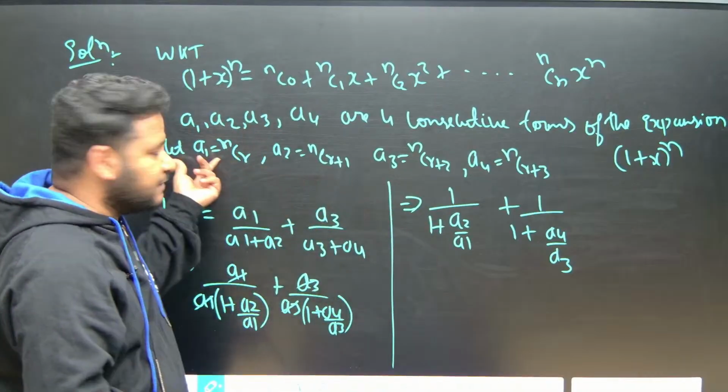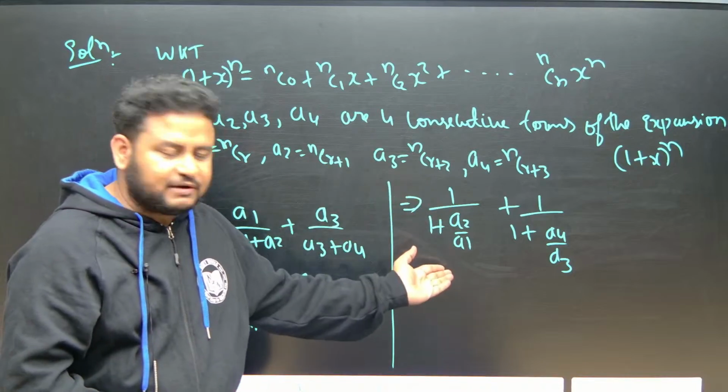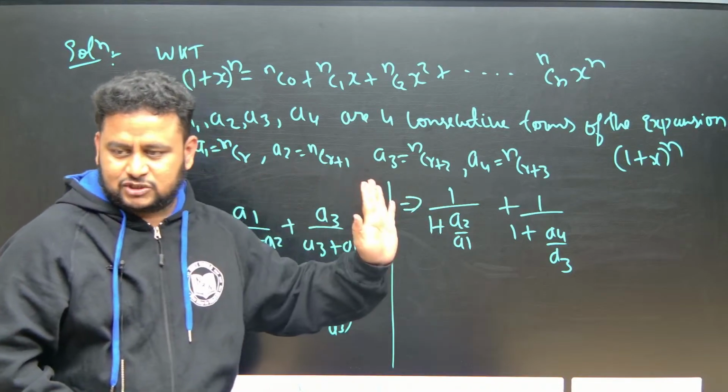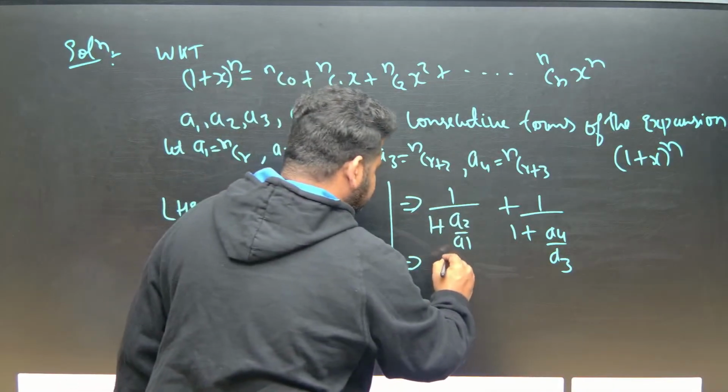Now what we have to do? We have to put these values of A1, A2, A3. What are the values we took? That is their consecutive terms. We have to put the values of A1, A2, A3, A4 here. That's all. Okay. Just put the values now. Next step is just substituting the values that is given.